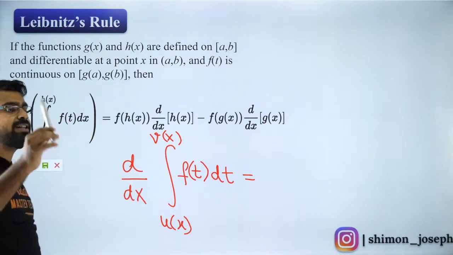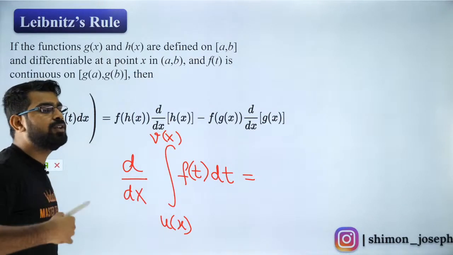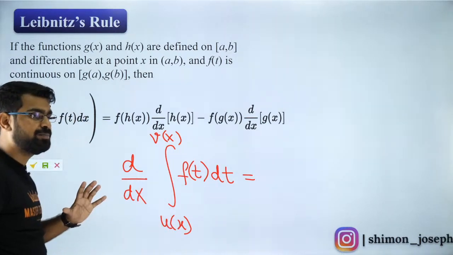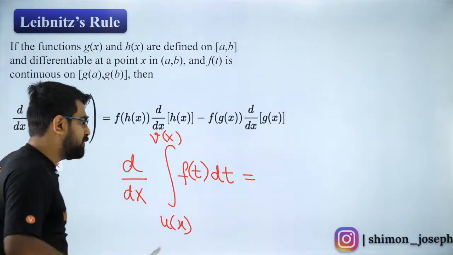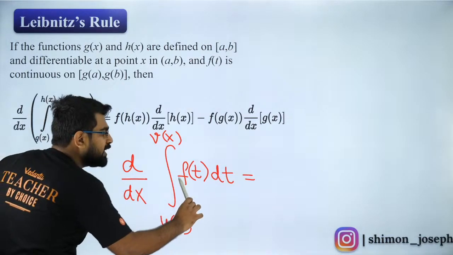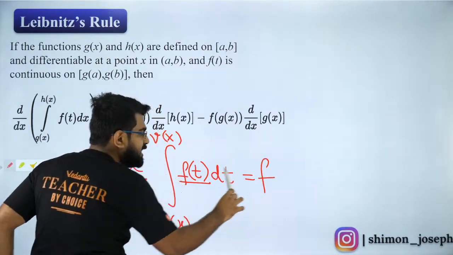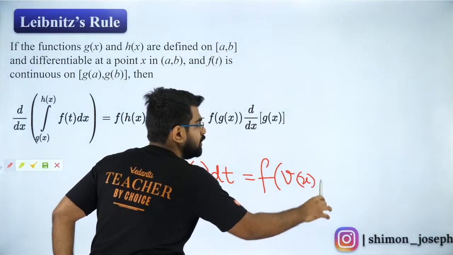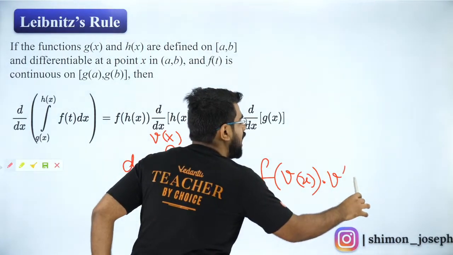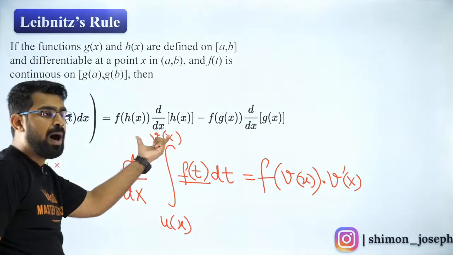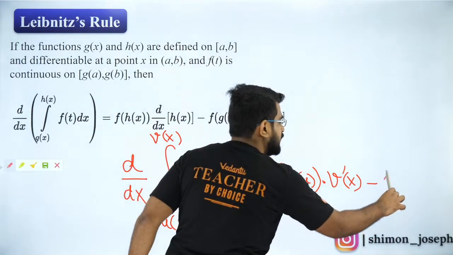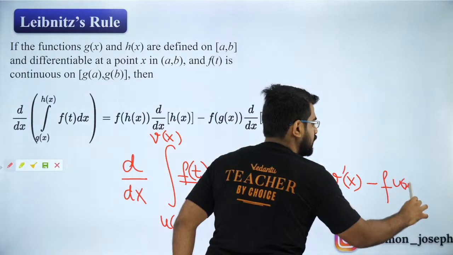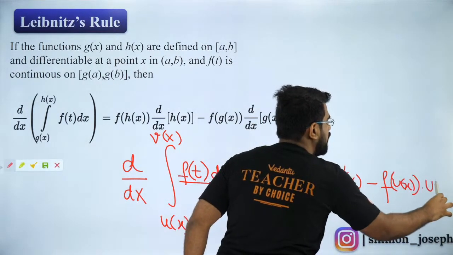That is why I didn't go for a constant limit; I went for variable limits. Now listen very carefully. When you differentiate, you put f of the upper limit, the inside function with the upper limit, into the derivative of the upper limit, minus f of the lower limit into the derivative of the lower limit.